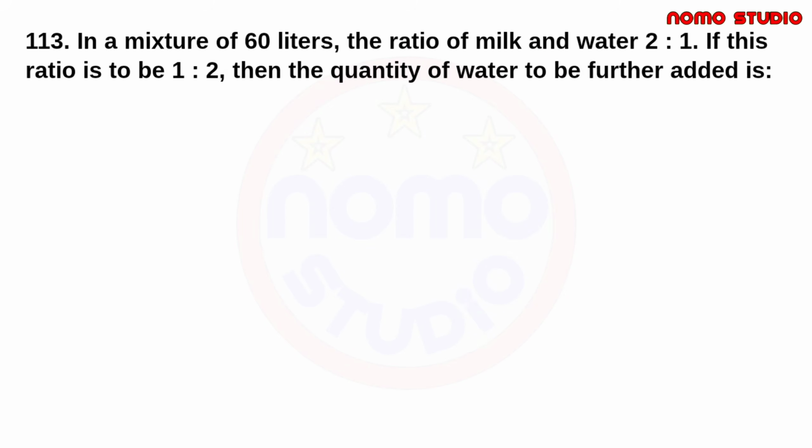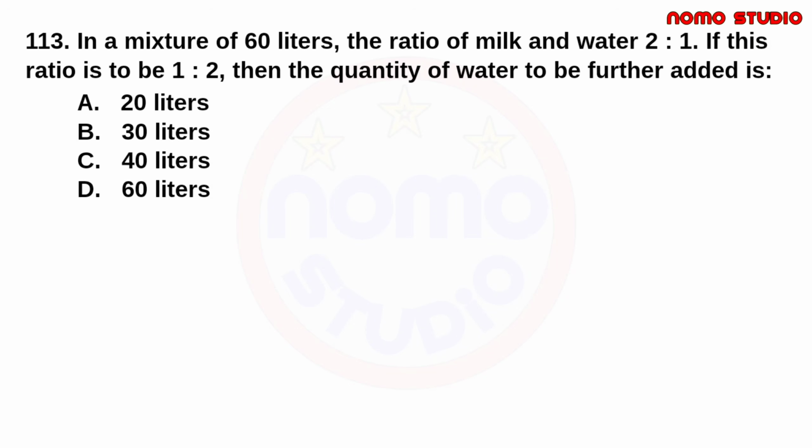Next, in a mixture of 60 liters, the ratio of milk and water is 2 is to 1. If this ratio is to be 1 is to 2, then the quantity of water to be further added is blank. Now, yung total quantity of mixture natin is 60 liters. And the initial ratio of milk to water is 2 is to 1. So now let us calculate the quantities of milk and water based on the initial ratio.